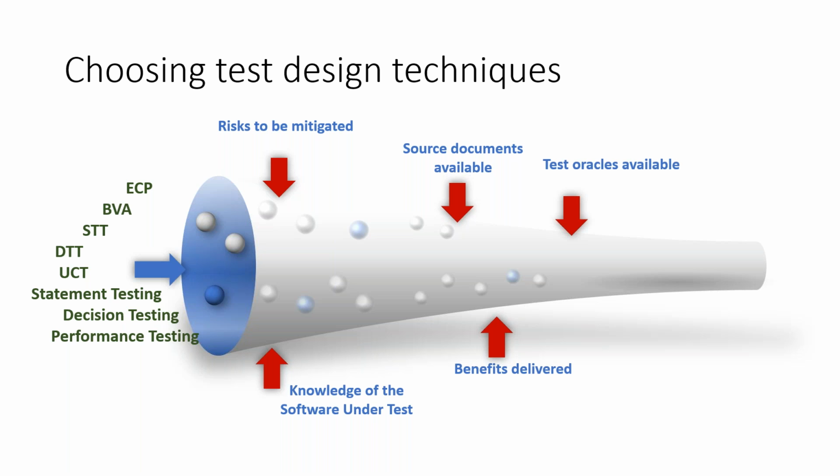Then test oracles: are they available for all the testing that I'm doing, from the requirements or from the test basis? Am I able to get something about expected results in a clear way? That's what we usually call test oracles. So based on all that, you will constrain and guide your team to apply a particular kind of test design techniques and then ask them to develop the test specifications or test cases. That is what you do.